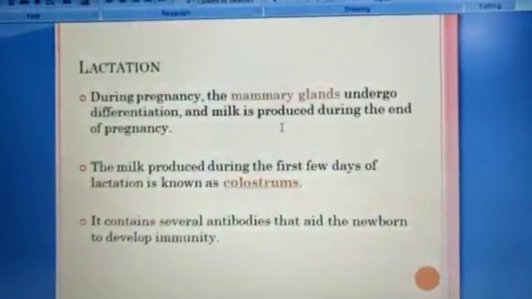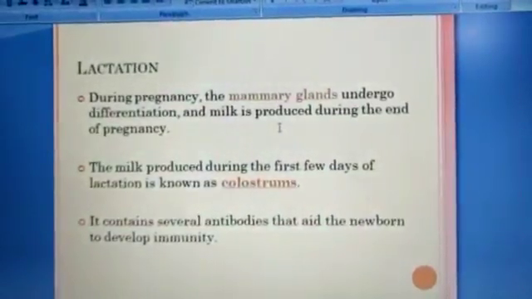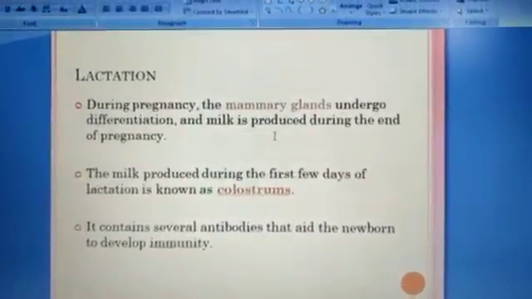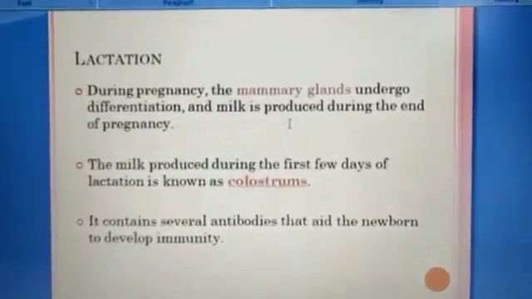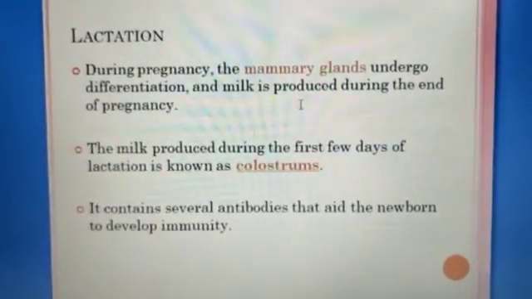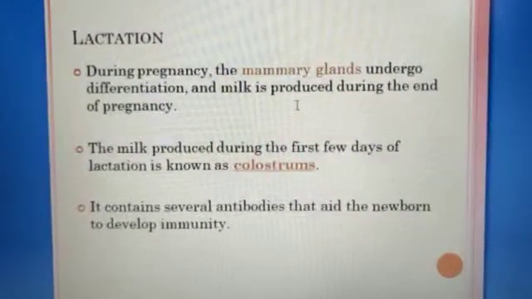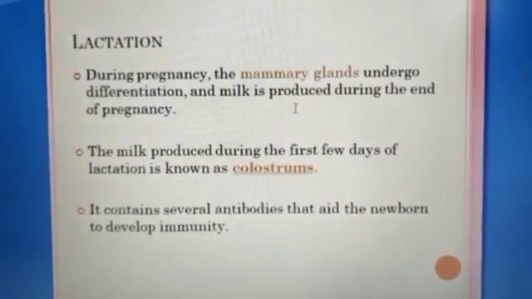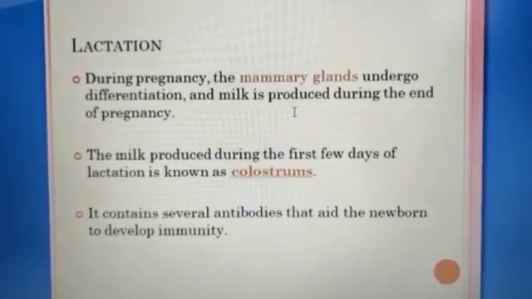Then lactation. During pregnancy, the mammary glands undergo differentiation and milk is produced towards the end of pregnancy. The milk produced during the first few days of lactation is called colostrum, and it contains several antibodies that aid the newborn in developing immunity.